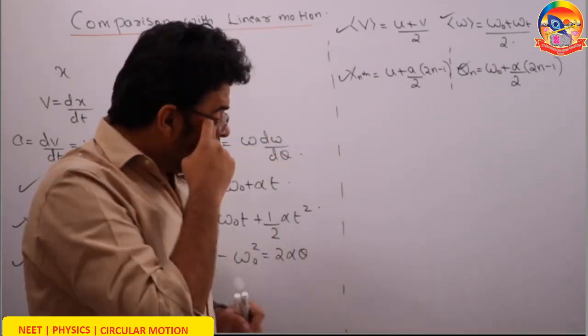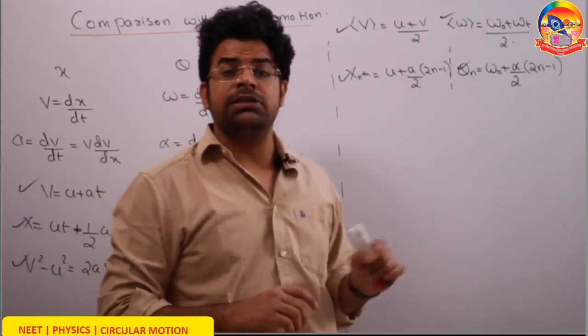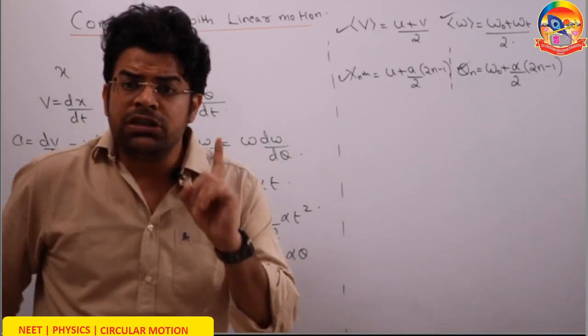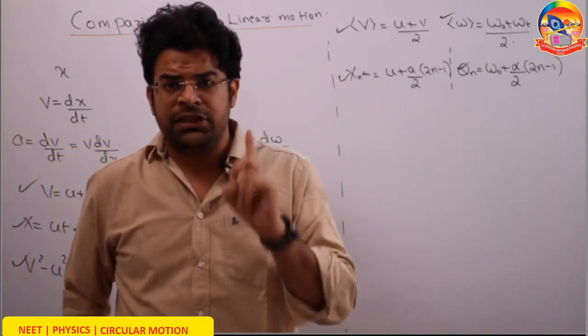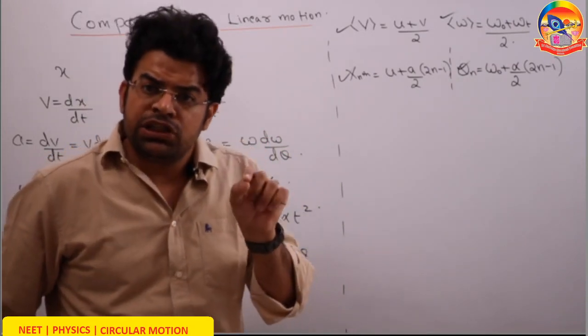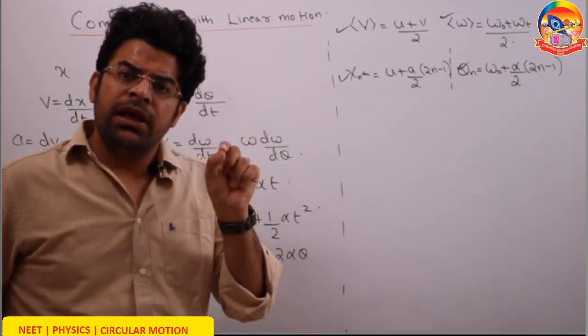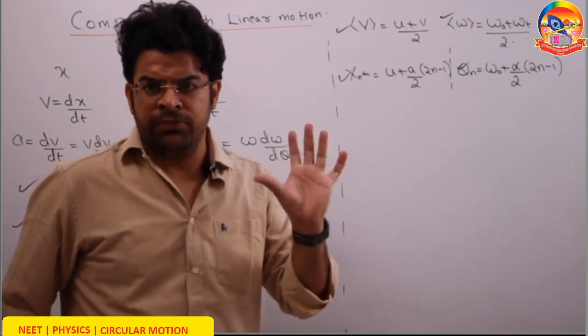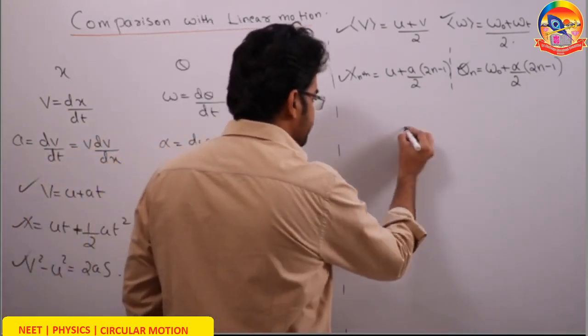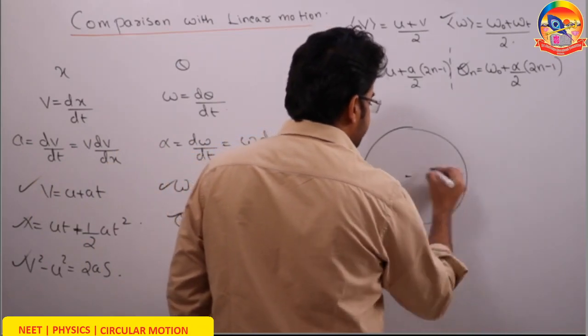1:3:5:7:9. The same law works even for circular motion. You can say for a motion starting from rest with constant angular acceleration, the ratio of angular displacement in equal intervals of time is in the ratio 1:3:5. So let's say there is a disk which starts rotating.